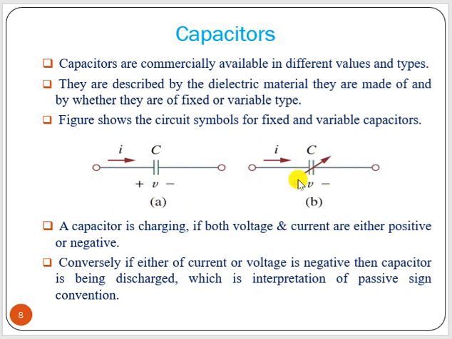This arrow indicates it is a variable capacitor. A capacitor is charging if both voltage and current are positive or both negative. Conversely, if the current or voltage is negative, then the capacitor is being discharged. So the capacitor will charge with positive current, and when it is negative, it is discharging.